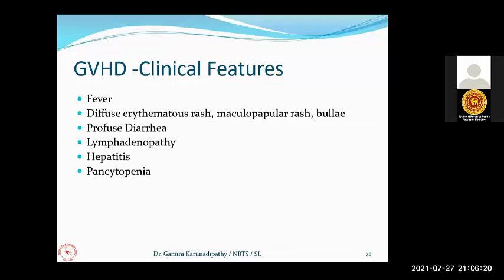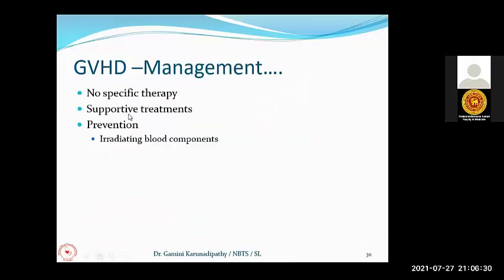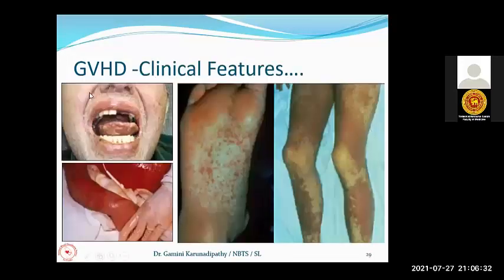As a result of this pancytopenia and other complications, most of the time the patient may die. Now these are the clinical features. Now you can see inflammation of the skin, erythematous rash, and bullae eruptions, and this is a very critical condition, graft versus host disease.